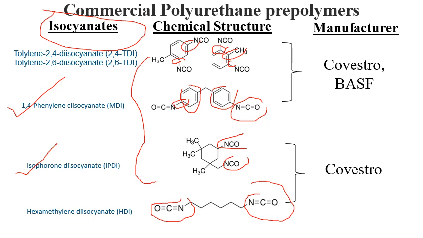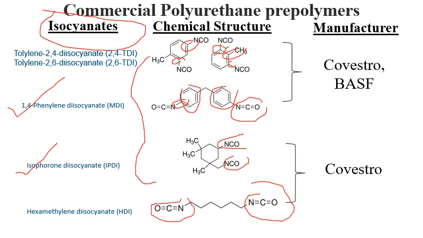Basically, none of these commercial prepolymers are indigenously manufactured in India. They are manufactured in India, but it is not an indigenous preparation. Germany is one of the most popular manufacturers of these prepolymers, with companies like Bayer.